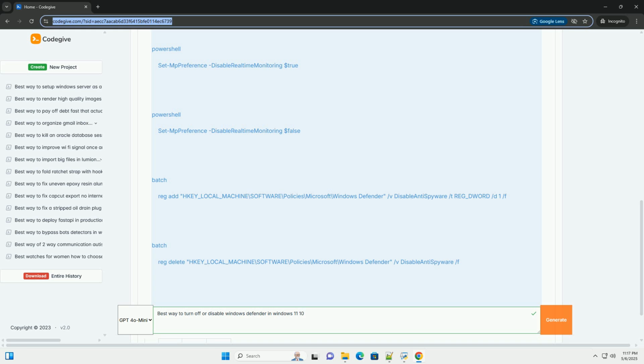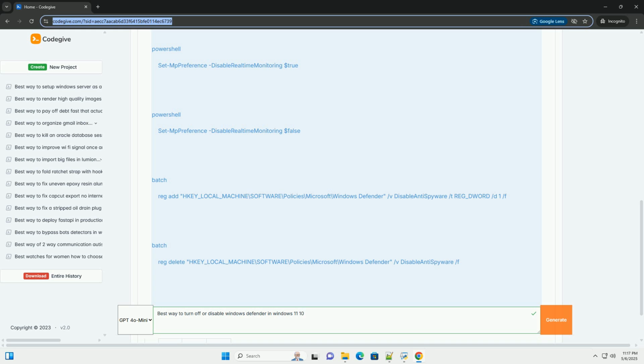6. Double-click the DisableAntiSpyware value. 7. In the Value Data field, enter 1 and click OK. 8. Close the Registry Editor and restart your computer. To re-enable Defender after disabling: